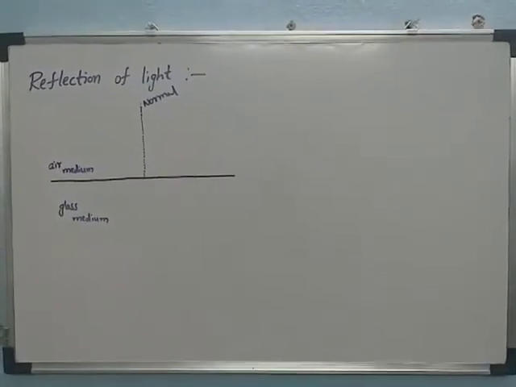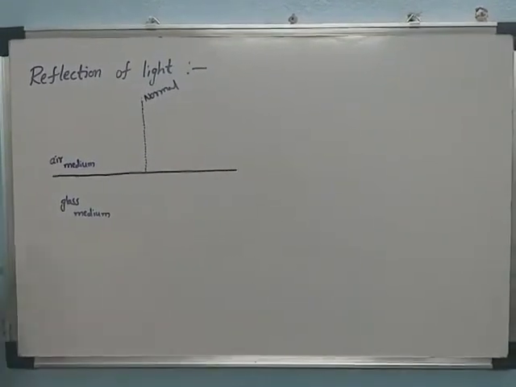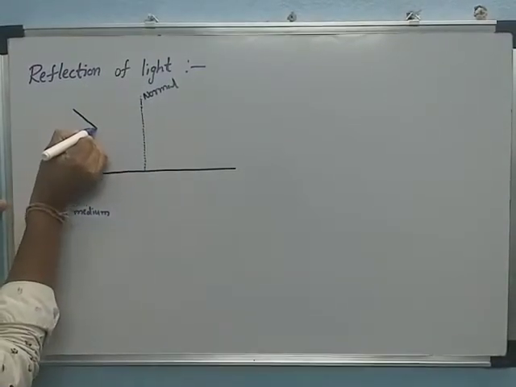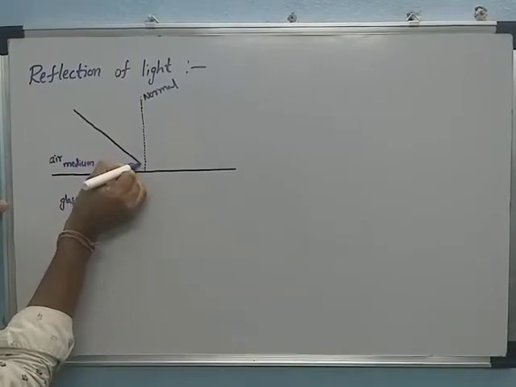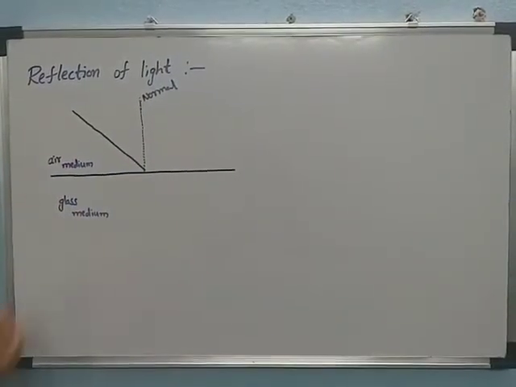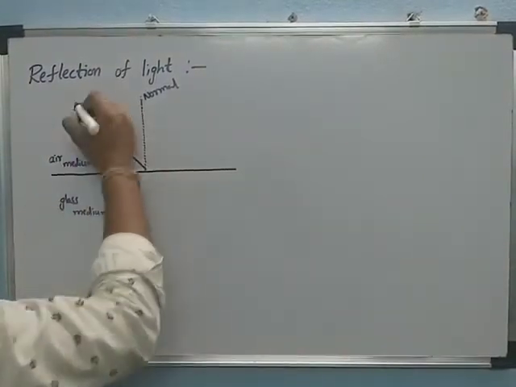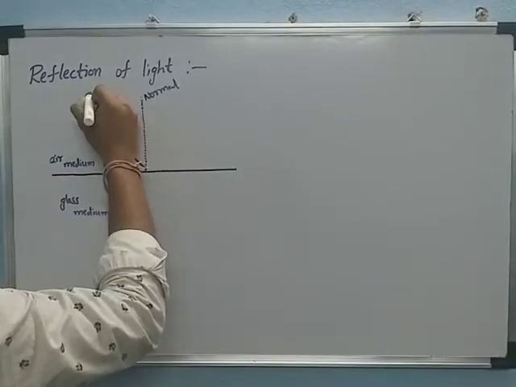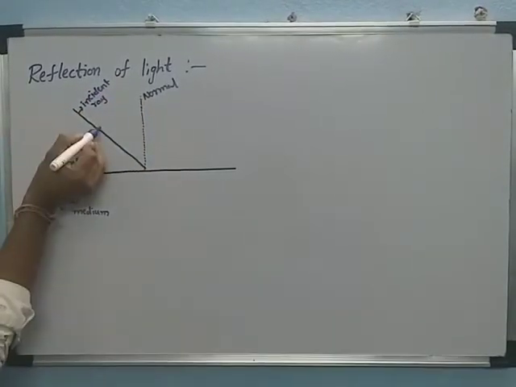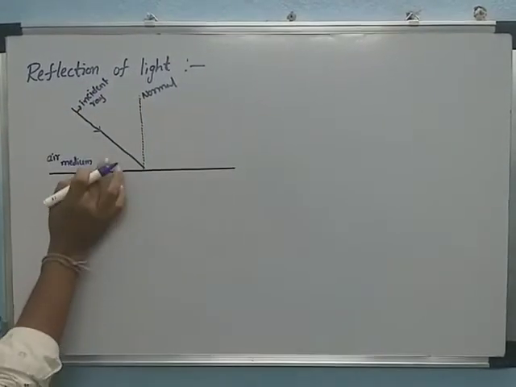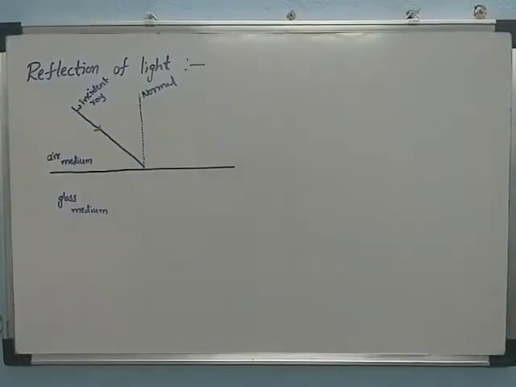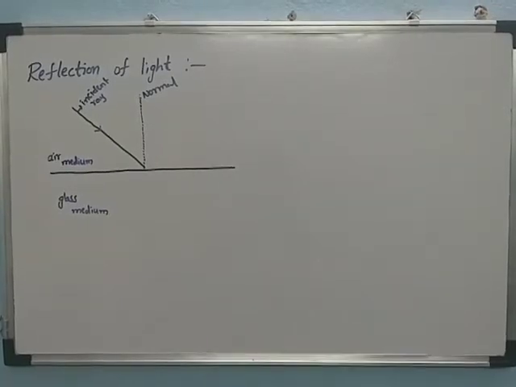When a light is incident on the normal, this is the incident ray. This is the direction in which it falls on the separating surface of the two mediums, and it meets at the normal point.